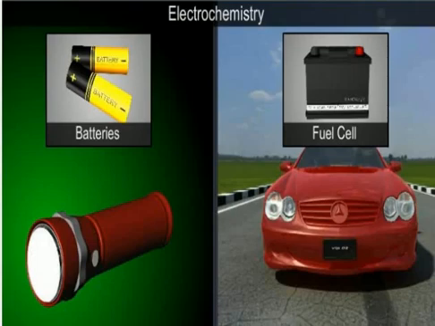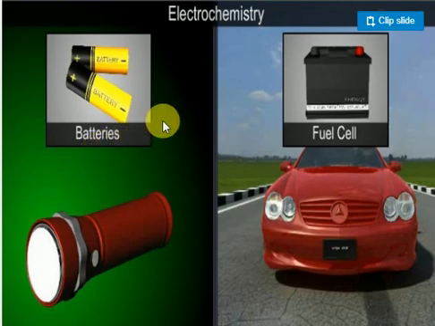It's called electrochemistry. What is meant by electrochemistry? Electrochemistry is a branch of science that deals with spontaneous redox reactions. Once again, I'm repeating, electrochemistry is a branch of science that deals with spontaneous chemical reactions. What is meant by spontaneous chemical reactions? Some chemical reactions occur without any external effect.